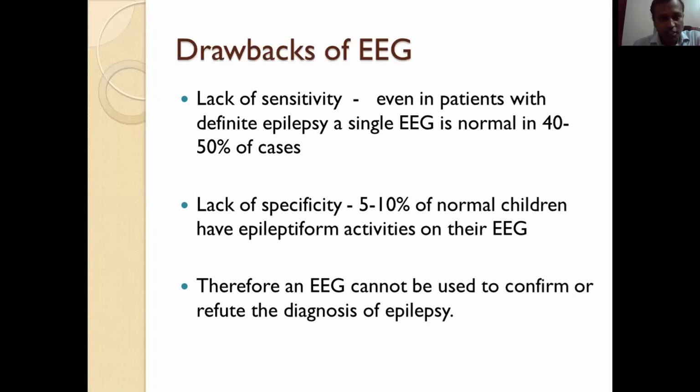First, I will discuss what are the drawbacks of EEG. Then we will discuss indications. It has lack of sensitivity. Even in patients with definite epilepsy, a single EEG is normal in 40 to 50% of cases. It also lacks specificity. 5 to 10% of normal children who don't have epilepsy have epileptiform activity on their EEG. Therefore, an EEG cannot be used to confirm or refute the diagnosis of epilepsy.